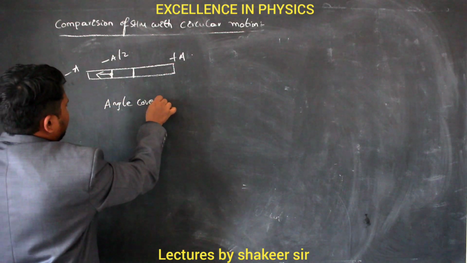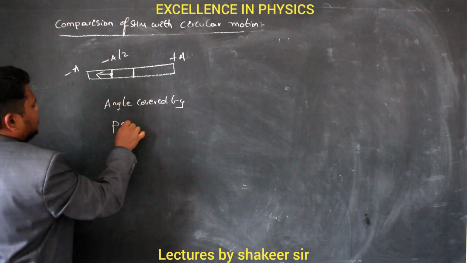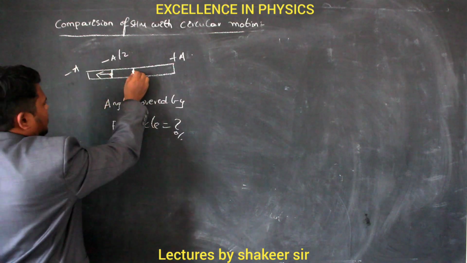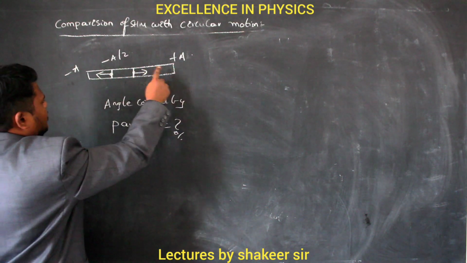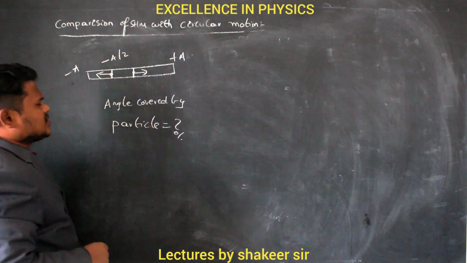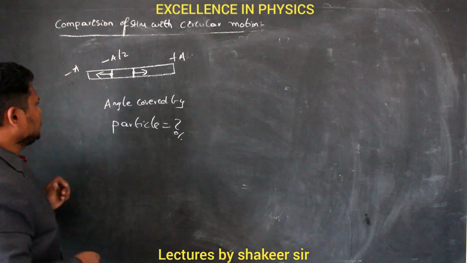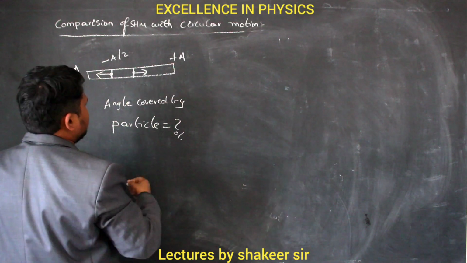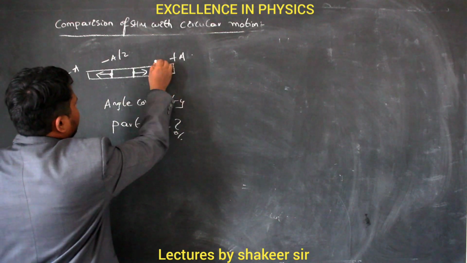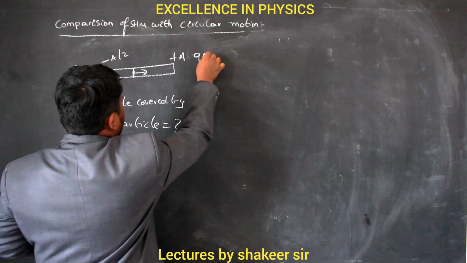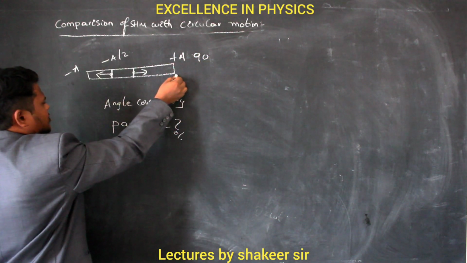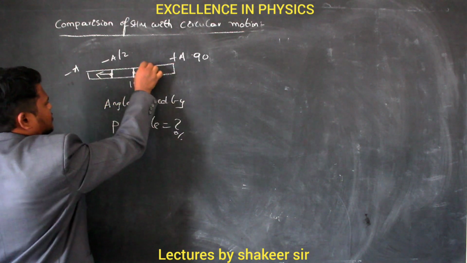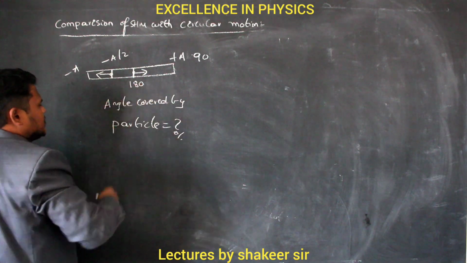Angle covered by the particle in circular motion. So how much angle has the particle covered when the body is present at this position? Definitely it started from the mean position, and after some time it reached the negative extreme position, and in the negative extreme position it is moving towards negative extremity. Let us see simply how we can calculate. From here to here it should have covered 90 degrees. Then to return from the positive extreme position to the mean position, it should have covered one more 90 degrees. So totally 180 degrees. By the time it reached here, the phase is 180.